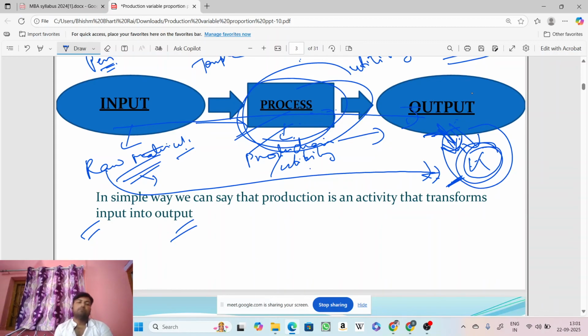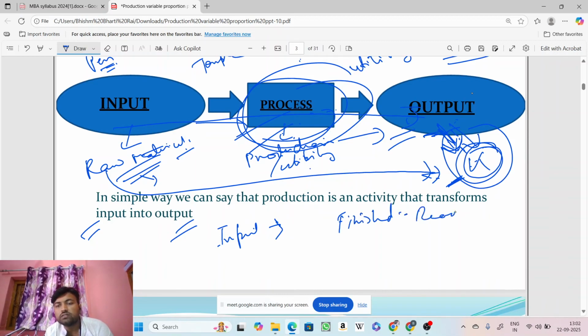A few more things we should understand here: what are the inputs? Inputs are basically the things that are to be converted in order to get the finished product. Now, what is a finished product? The finished product is something that is ready for consumption.